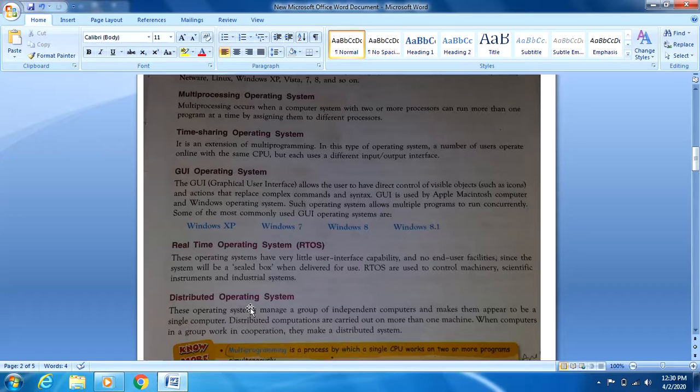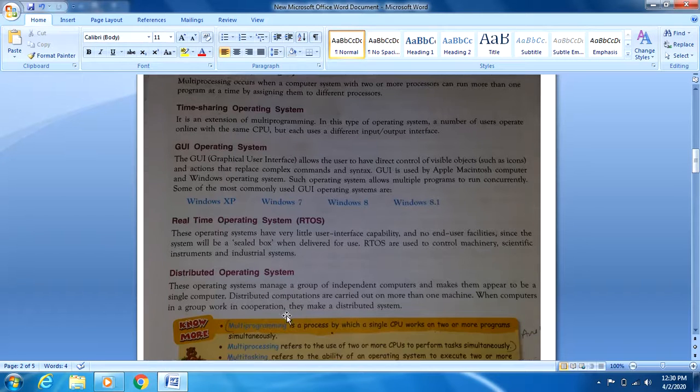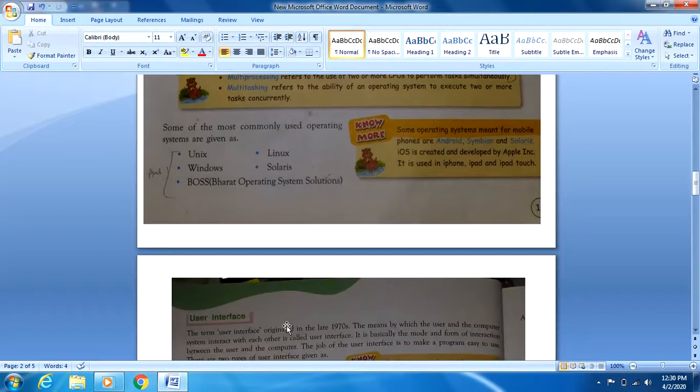Distributed operating system. The example for explaining this I can use is our school only. Like principal ma'am, your teachers, all of you as students, the work is distributed among all of them. Your work is to study, teacher's work is to teach you, and principal or coordinators, their job is to control the whole system. So that is distributed operating system. Now some of the most commonly used operating systems are Unix, Linux, BOS, which is nowadays in use.